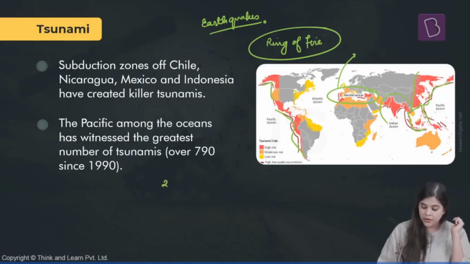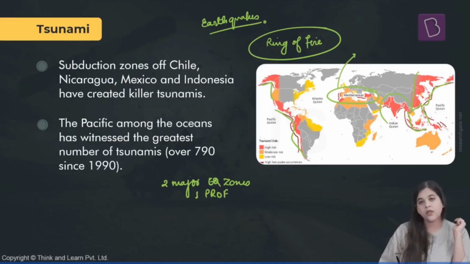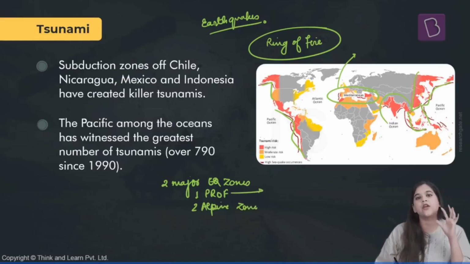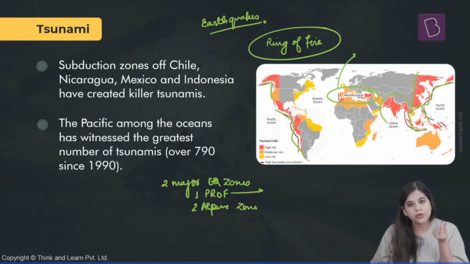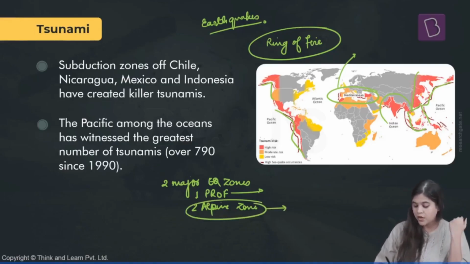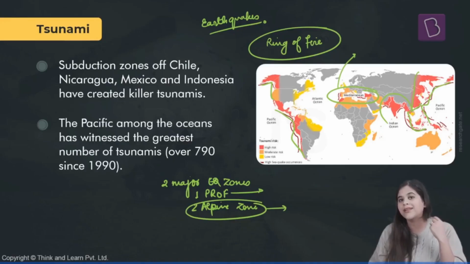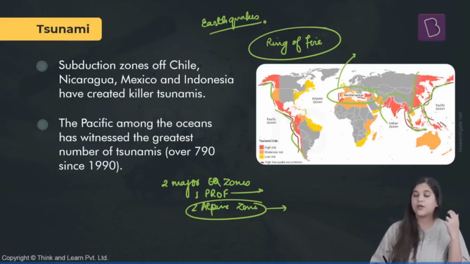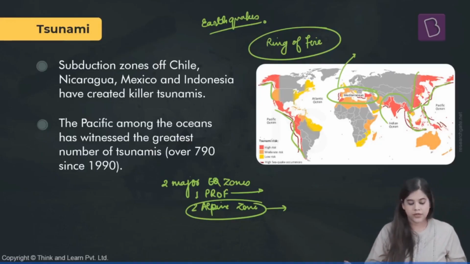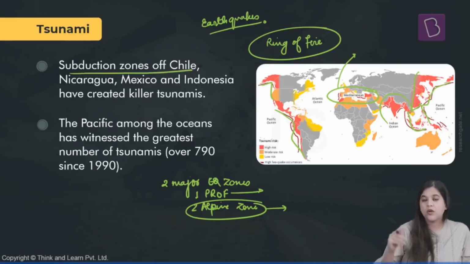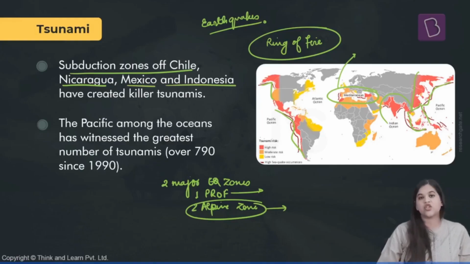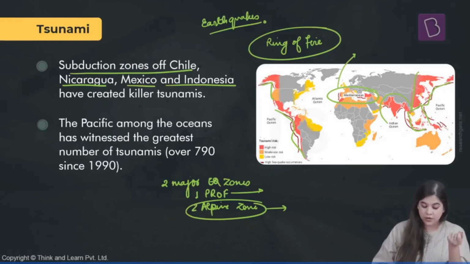So we know of two major earthquake zones on the land. One is the Pacific Ring of Fire and the second is the Alpine Zone. Now the Pacific Ring of Fire also is highly susceptible to tsunamis, and in the Alpine Zone, the area that surrounds the water body, that is the Mediterranean Sea, it also experiences the danger of tsunamis. So the subduction zones off the coast of Chile, Nicaragua, Mexico and Indonesia have created killer tsunamis.